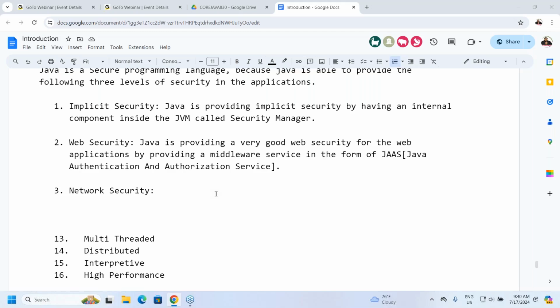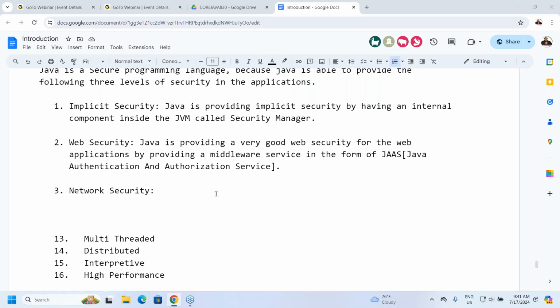Now coming to Java. Java is providing very good network security. Why? Because Java has provided very good predefined implementations for almost all the network security algorithms as part of its security module.